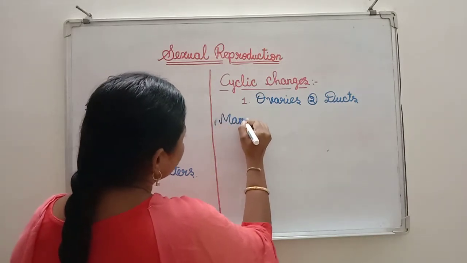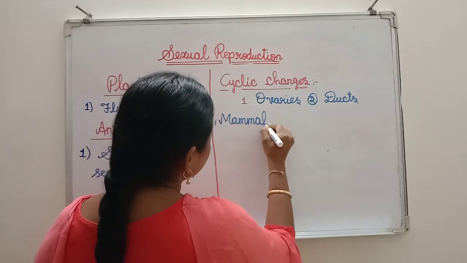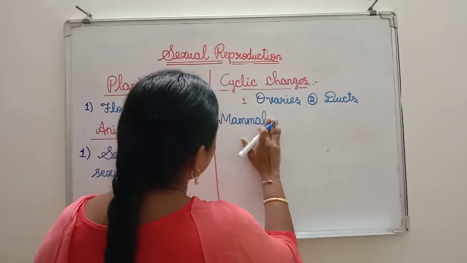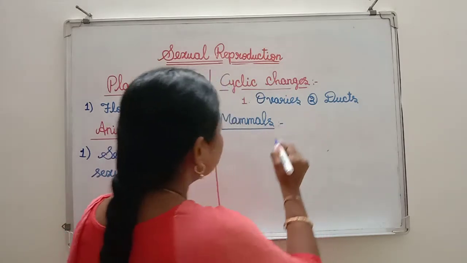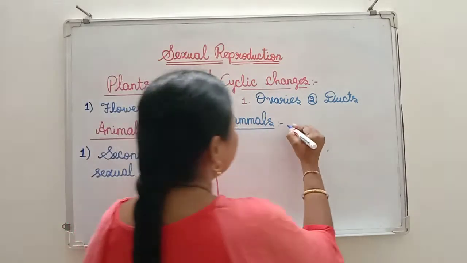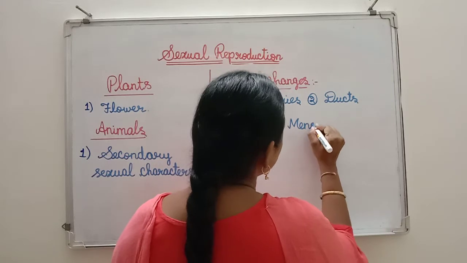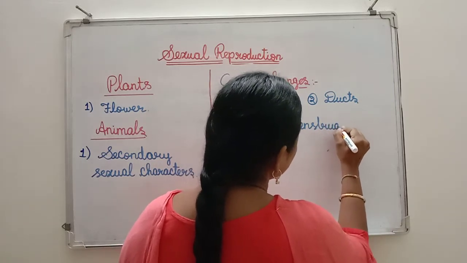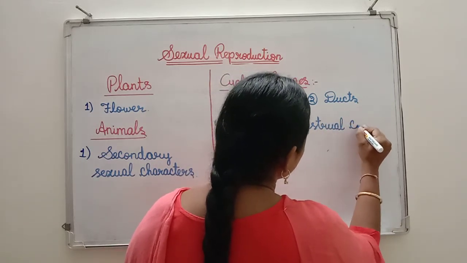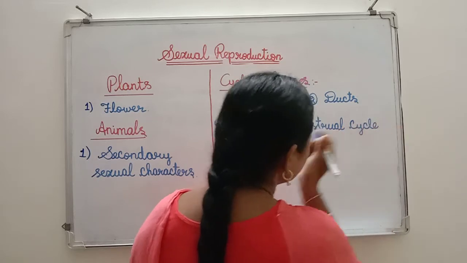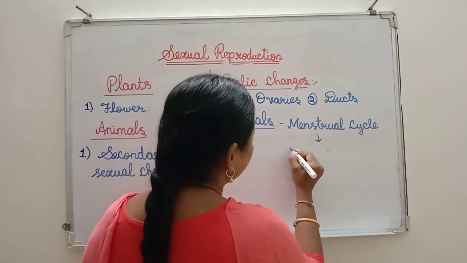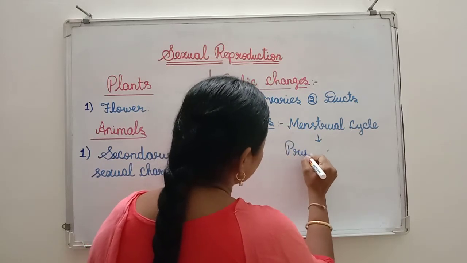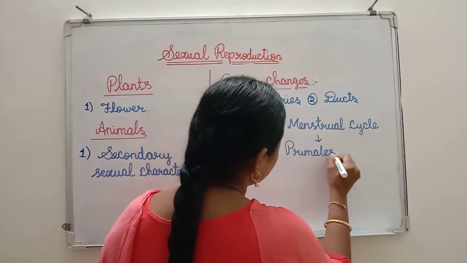in case of mammals, these cyclic changes we call a menstrual cycle. Examples of this menstrual cycle are primates.